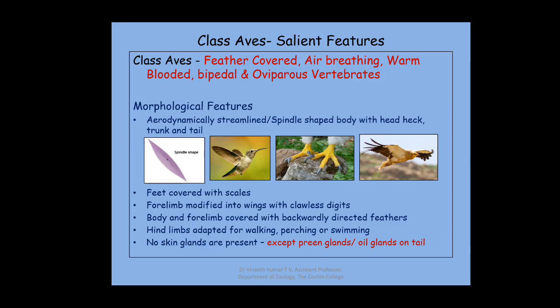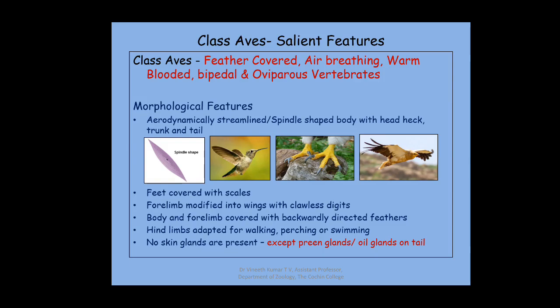The main feature of the class Aves is that their body is covered by feathers, which is an adaptation for their aerial mode of life. Air breathing in the sense they are terrestrial with fully functional lungs, warm-blooded, and bipedal in the sense they use their hind limbs for locomotion, and they lay eggs, which is called oviparous vertebrates.